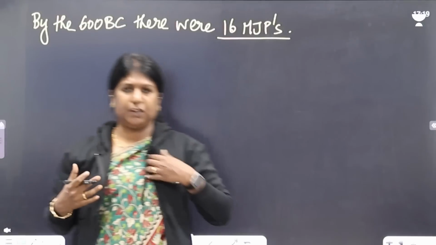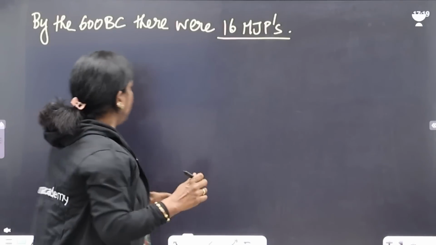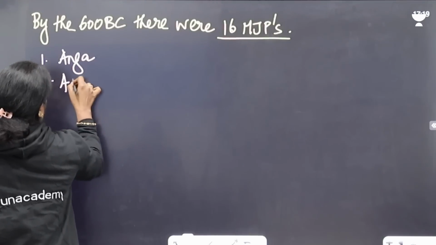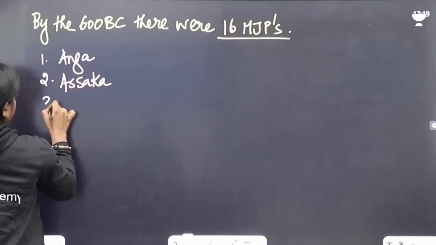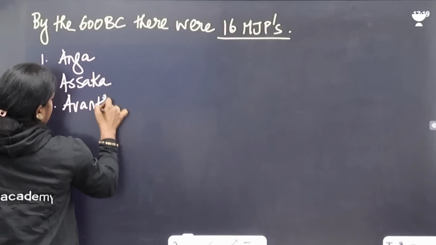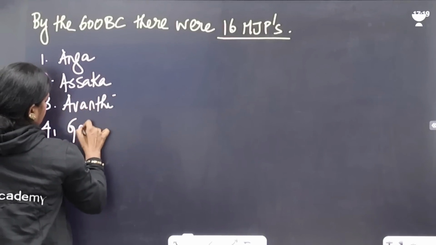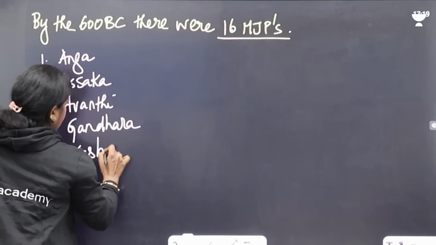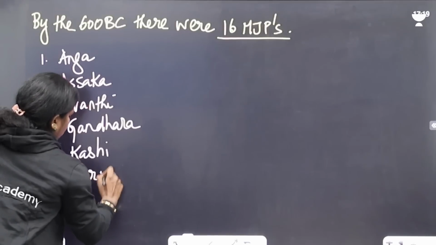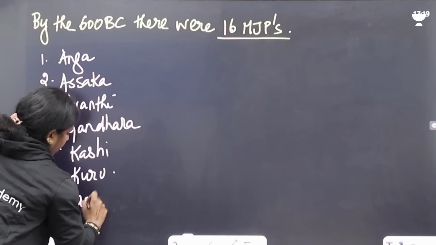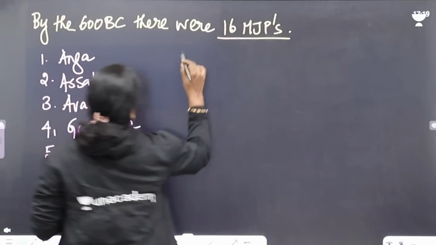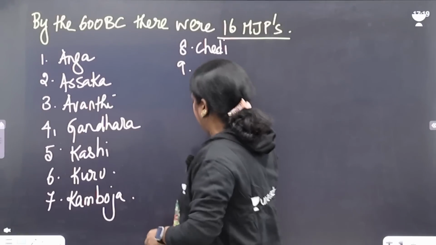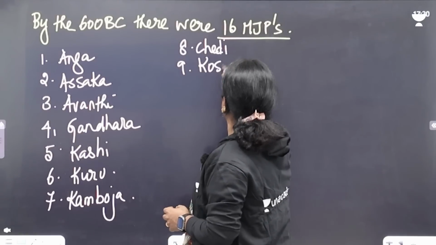You need to know them because they are predominantly scattered. So what are those 16 Mahajanapadas? Number one, Anga. Number two, Asaka. Number three, Avanti. Number four, Gandhara. Number five, Kashi. Number six, Kuru. Number seven, Kamboja. Number eight, Chetia or Chedi. Number nine, Koshala.